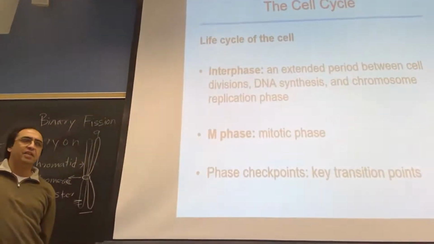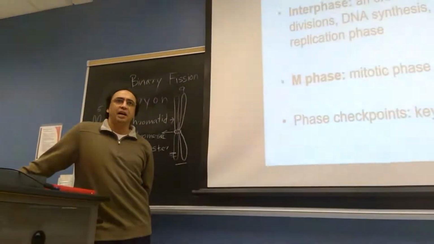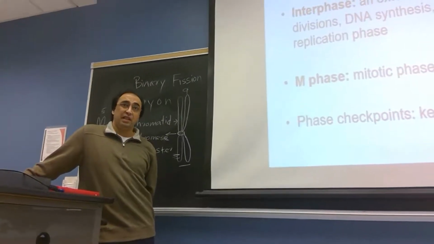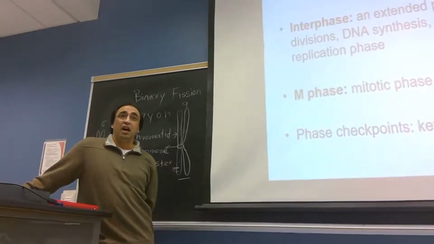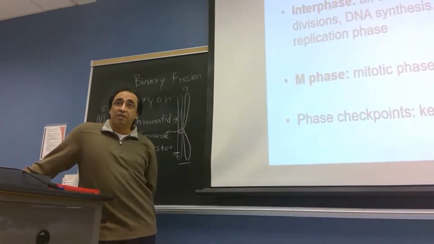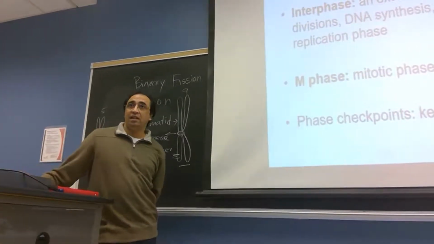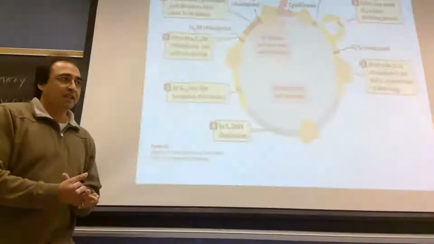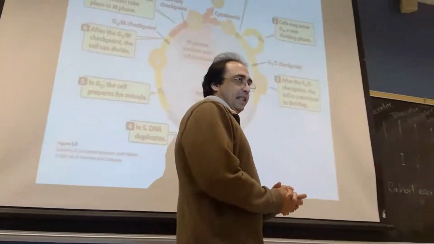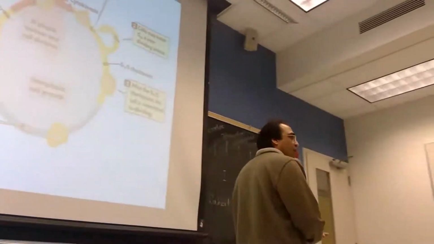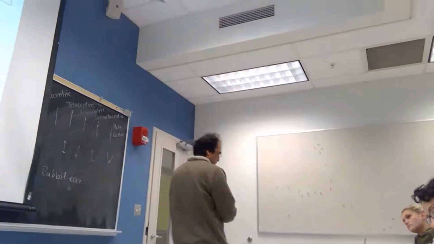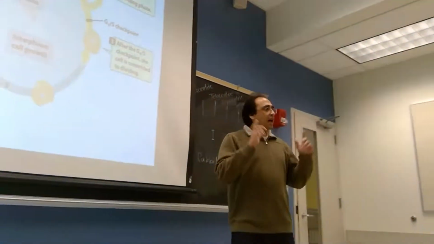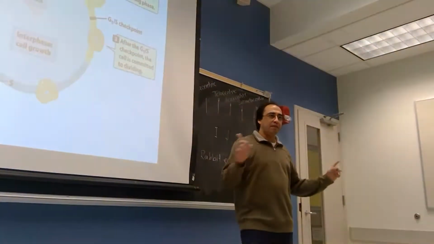Separation of somatic cells, that is fine. Somatic cell division means mitotic division and germ cell division is meiotic division. But what is mitosis actually? Is it cytoplasmic division, nuclear division or chromosomal division? Separation of cytoplasm is called cytokinesis. This is called karyokinesis. Karyon means nucleus. So nuclear division is actually of two types: one is called mitosis, one is called meiosis. Cytokinesis is the same for both types of cells.